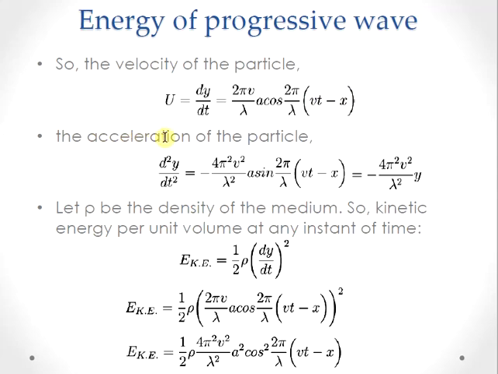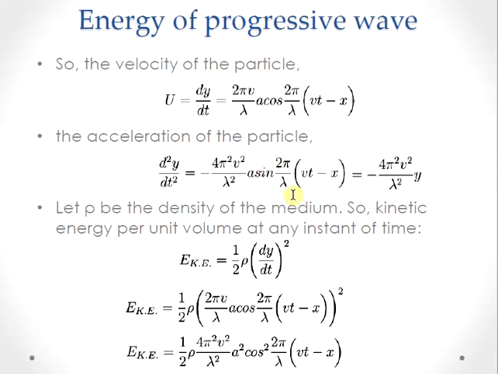Now the acceleration will be d²y/dt², which is equal to (4π²v²/λ²) A sin (2π/λ)(vt - x), which can be written